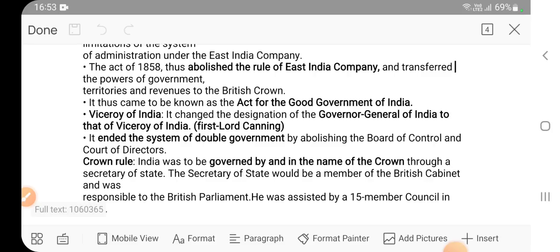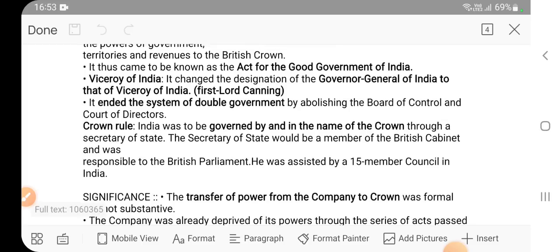It ended the system of double government by abolishing the Board of Control and the Court of Directors. We have seen in the earlier act, there was double government in the form of the Board of Control and the Court of Directors for the political and commercial functions.